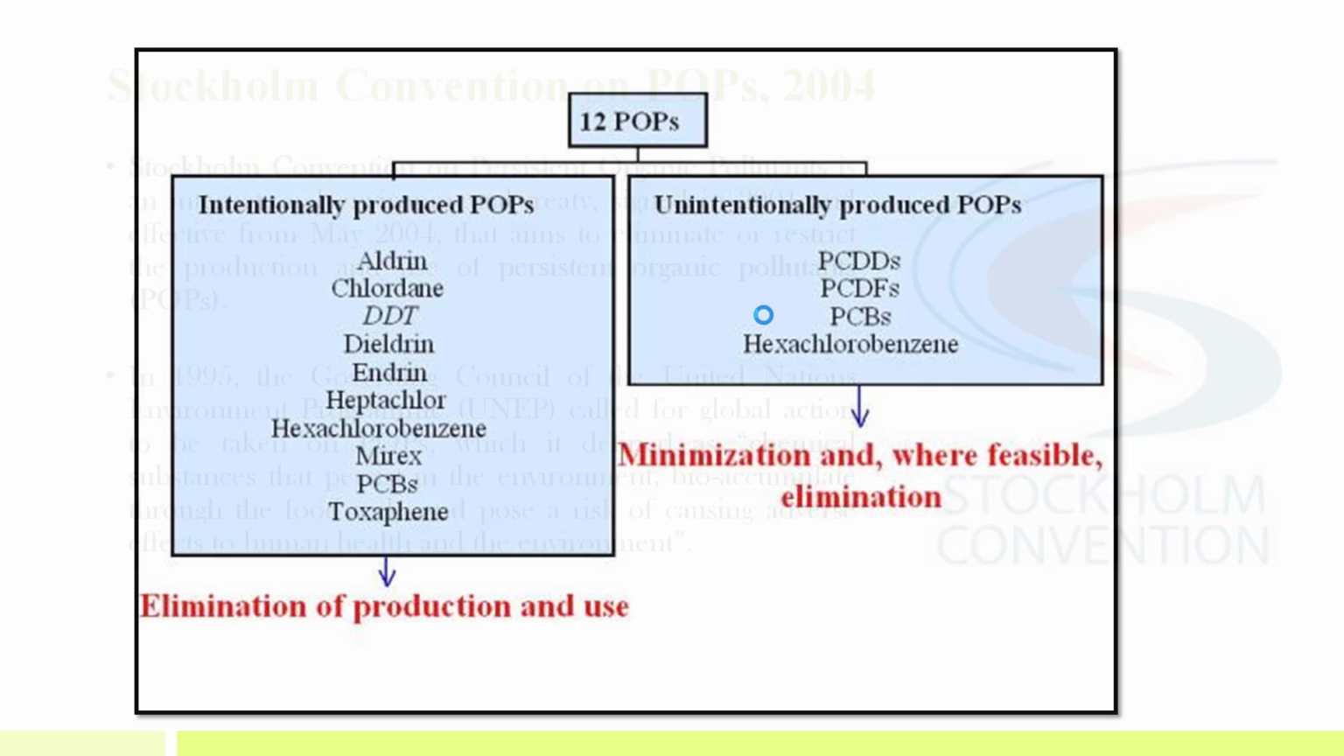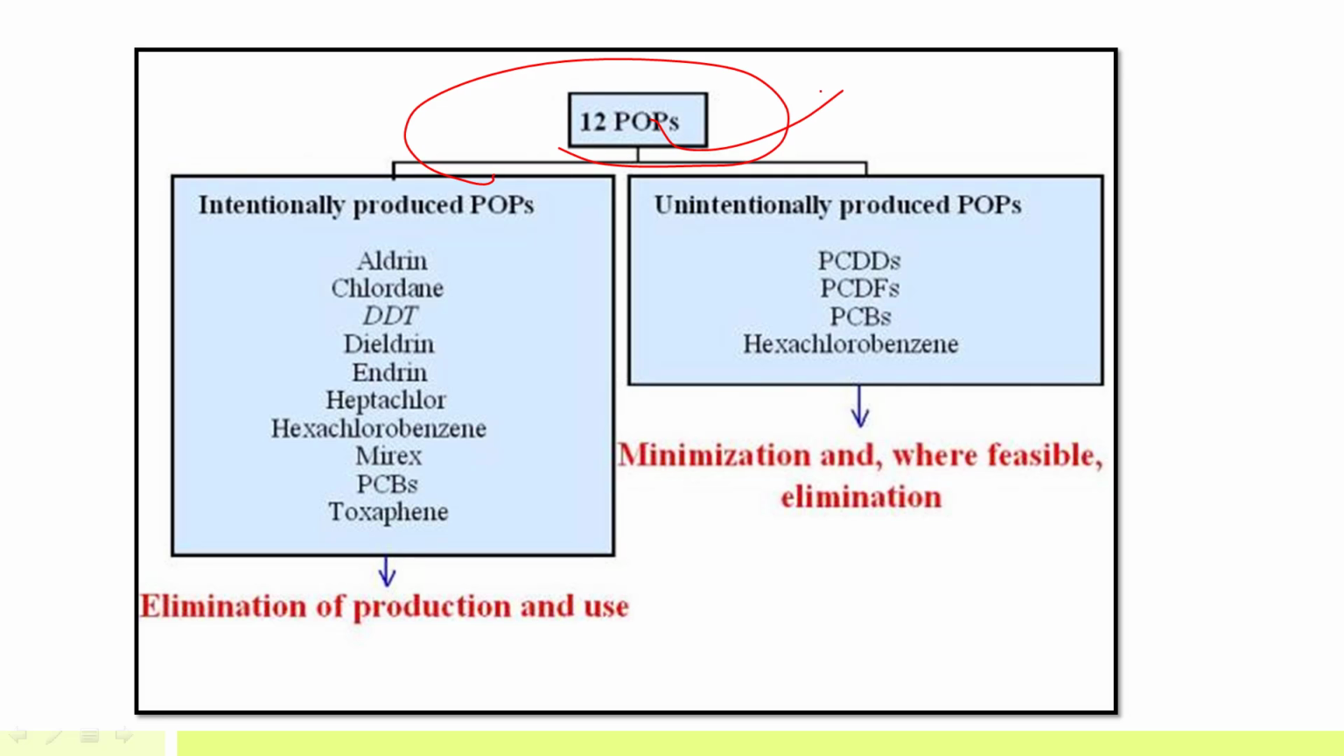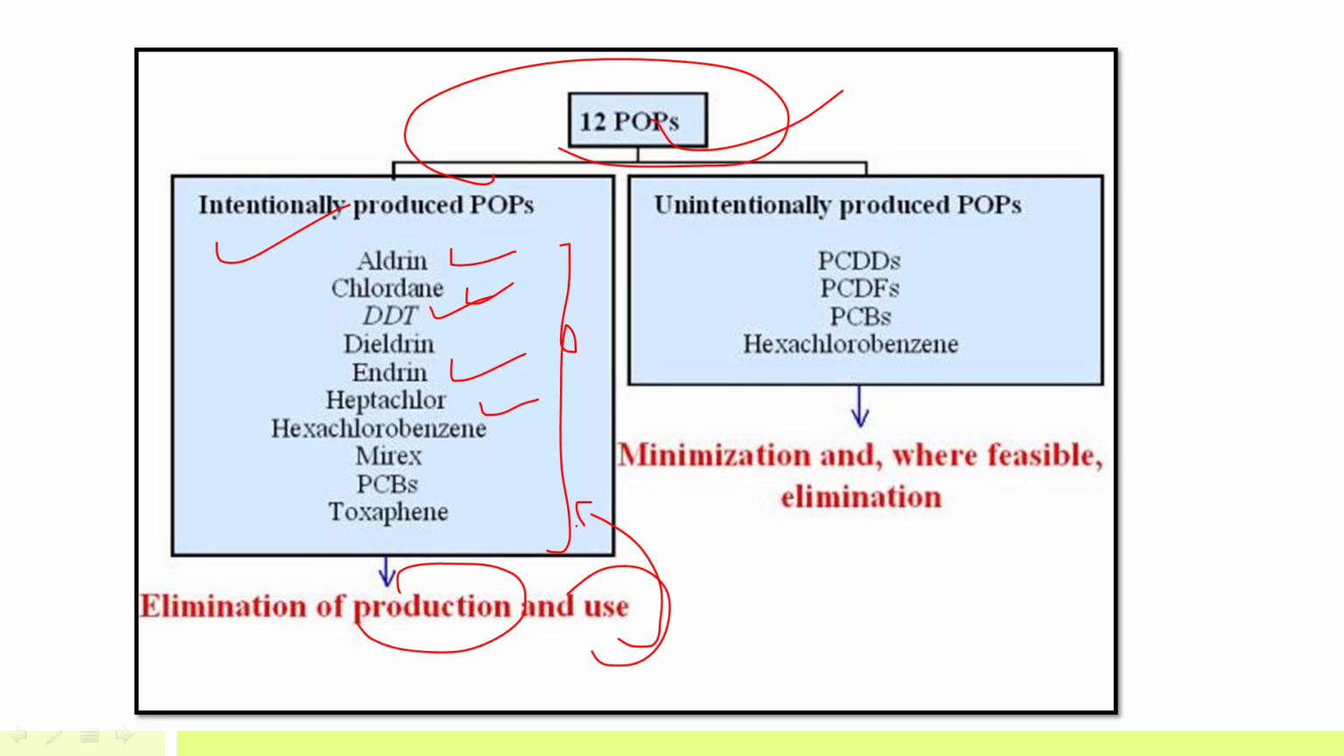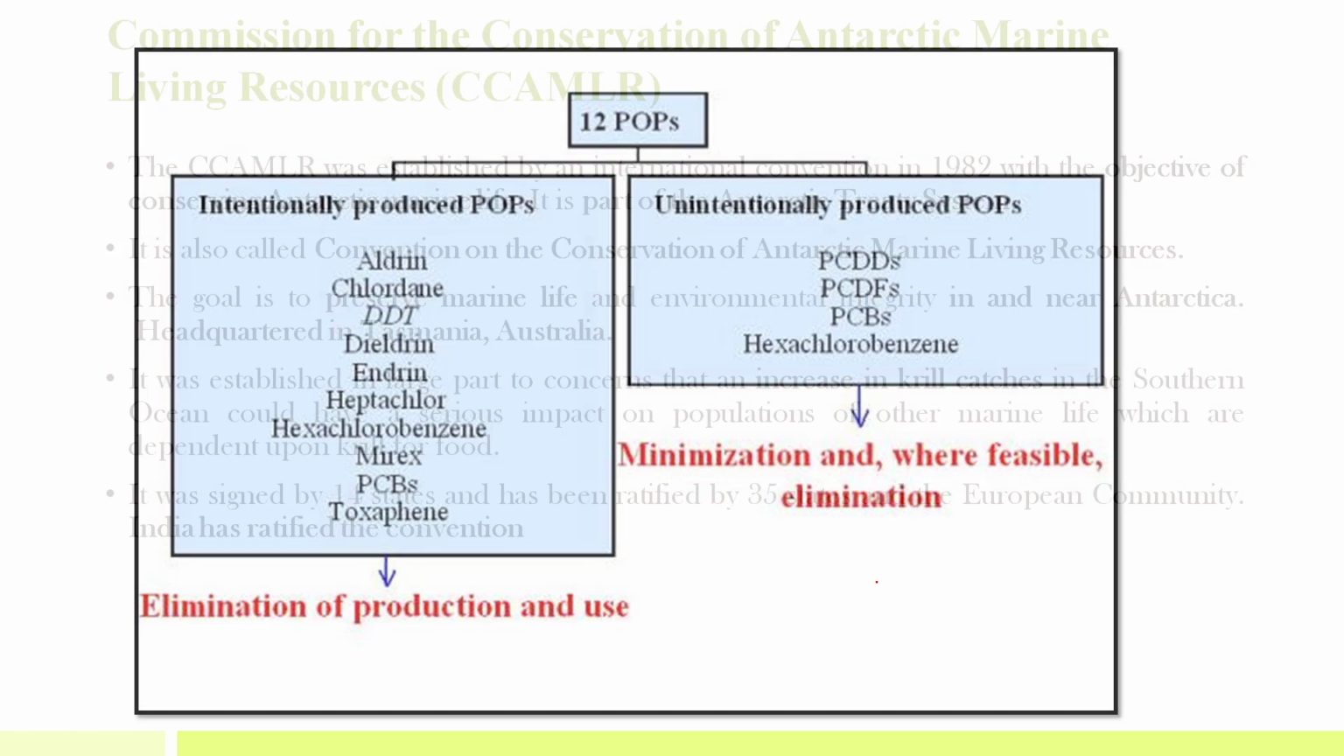Now there are 12 POPs that are included under this Stockholm Convention. These are also known as the dirty dozen. So these are intentionally produced POPs: aldrin, chlordane, DDT, endrin, heptachlor. These are all the POPs that are intentionally produced. So elimination of production and use is envisaged under the Stockholm Convention. Then unintentionally produced POPs, PCBs, hexachlorobenzene, etc. For these, because they are unintentionally produced, minimization and where feasible, elimination will be done under the Stockholm Convention.